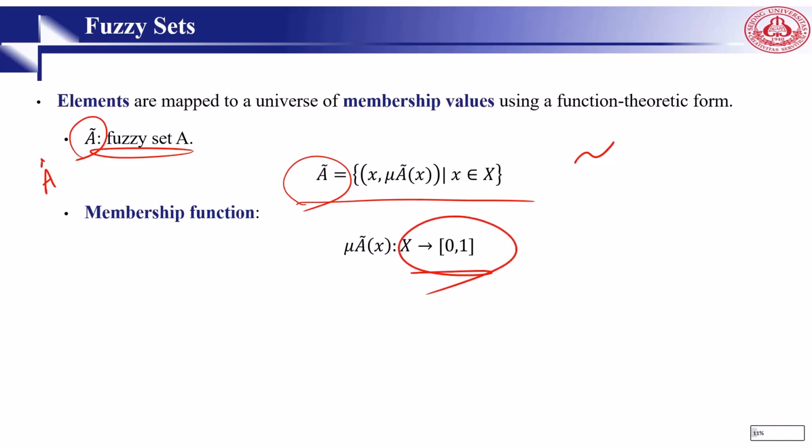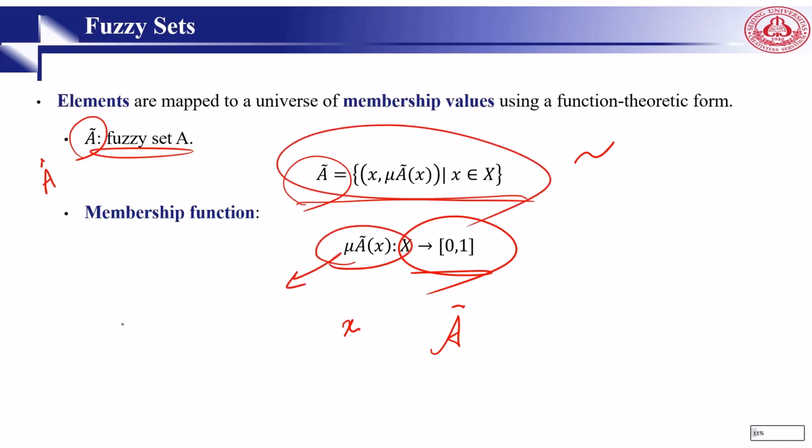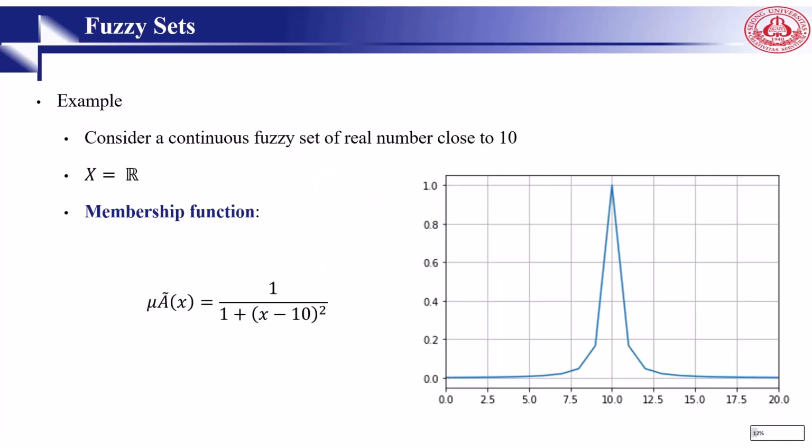If an element in the universe, for example X, is a member of our fuzzy set A tilde, then this is mapped by this function. And this one we call the membership function. As you can see later, I will talk more about this. Let's see one example to better understand the fuzzy sets.